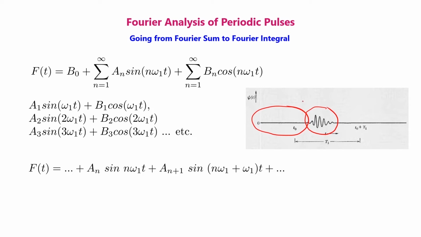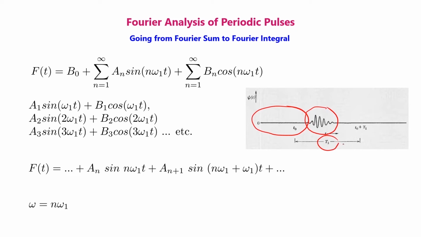Let us consider two consecutive terms in this equation which are designated by n and n plus 1. For the time being, we consider only the a coefficients of the pulse ft, which is equal to an sin n omega 1 t plus an plus 1 sin n omega 1 plus omega 1 times t.